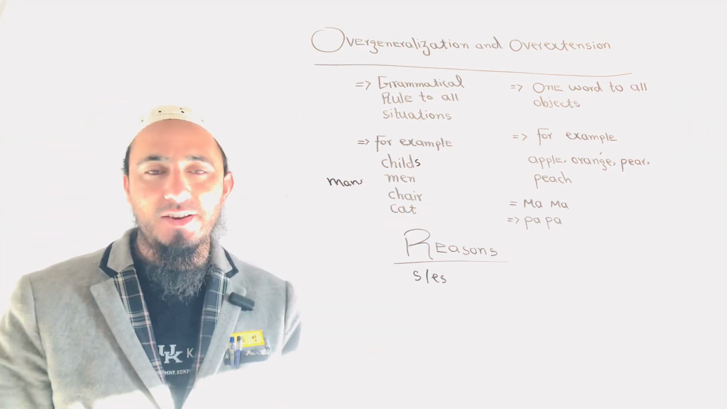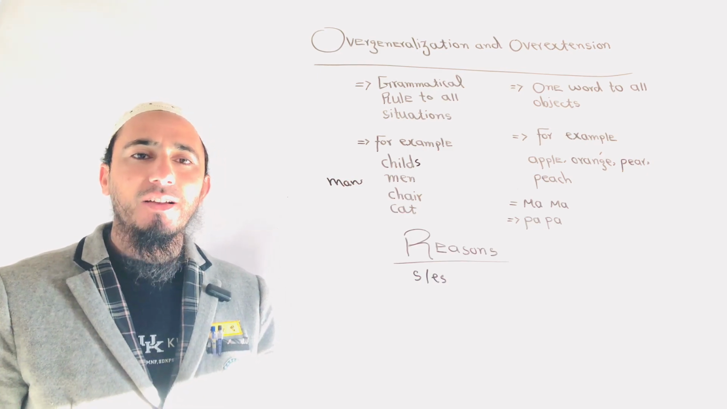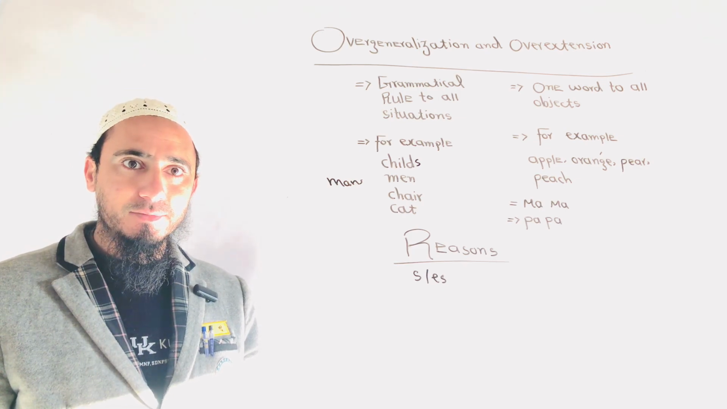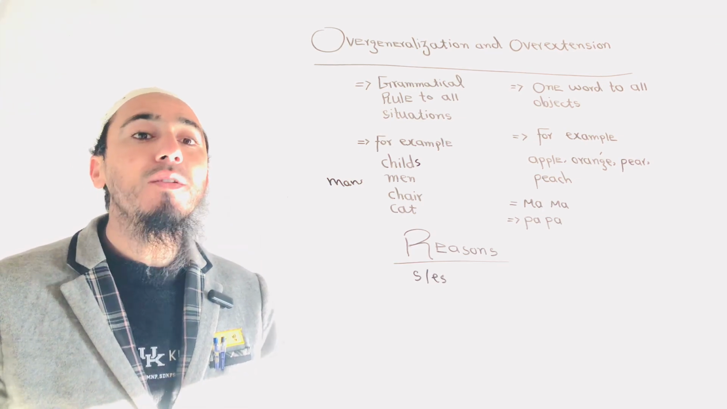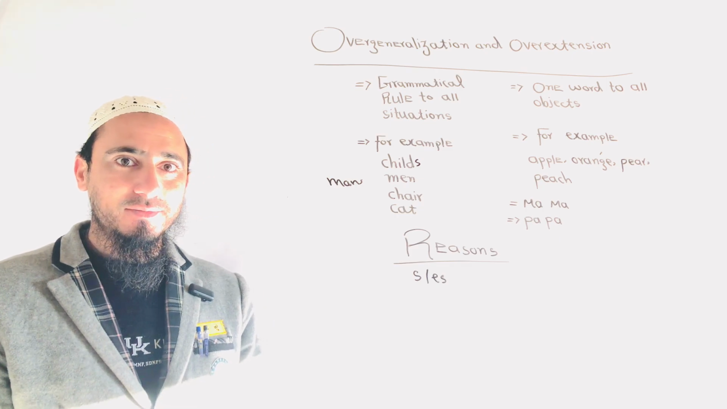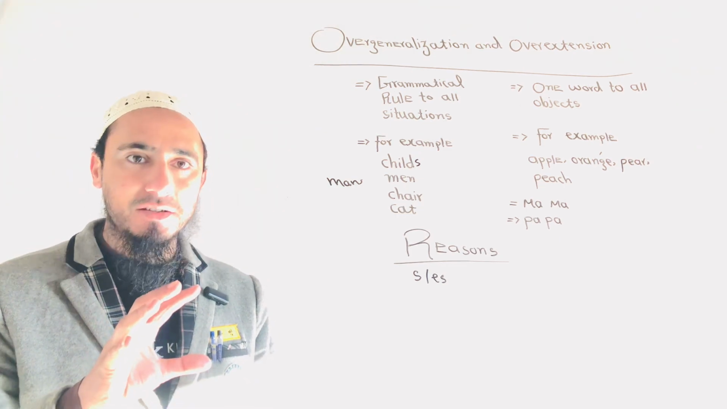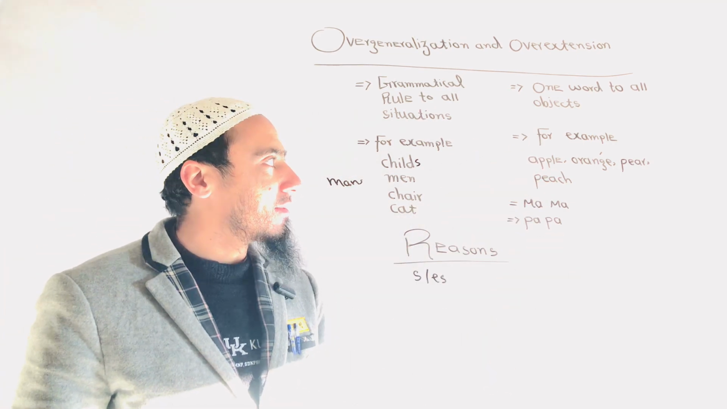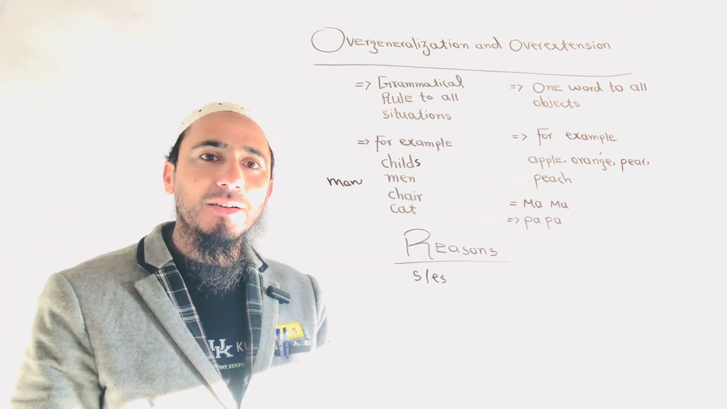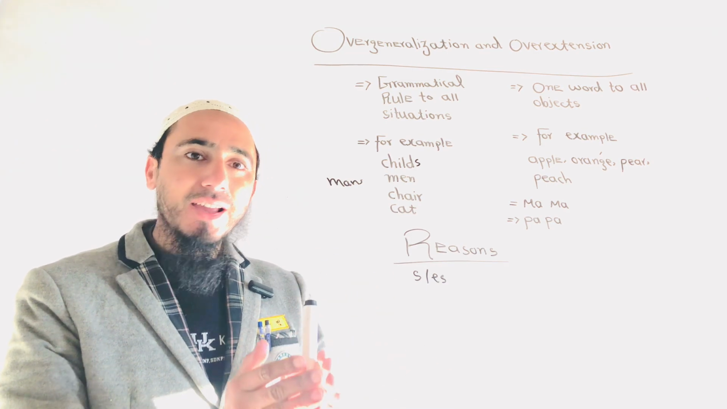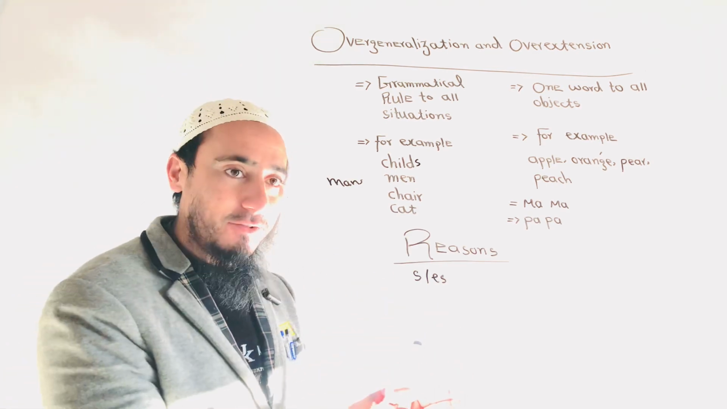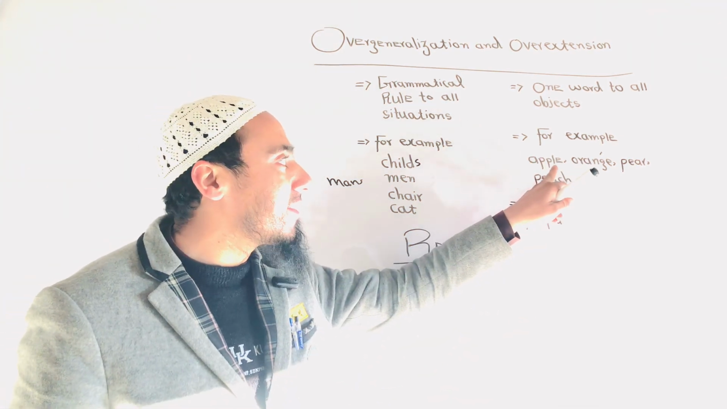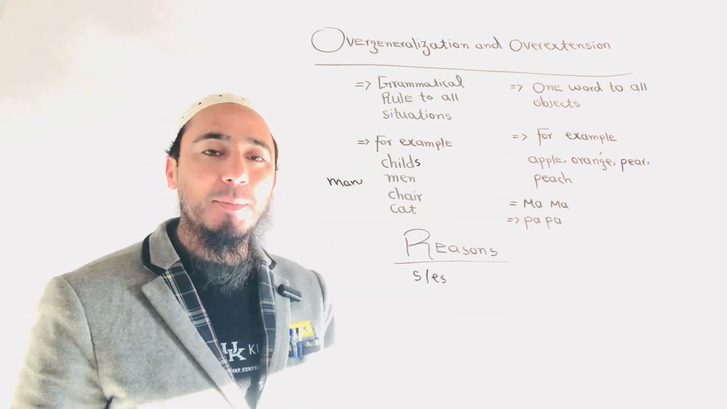Secondly, we have overextension. Overextension means whenever a child applies and uses one word for all objects, and he is doing that broadly. For example, a child has known about a word apple. So now when he looks at other categories of fruits, for example, orange, pear, peach, he applies and makes the use of the word apple for all of them.